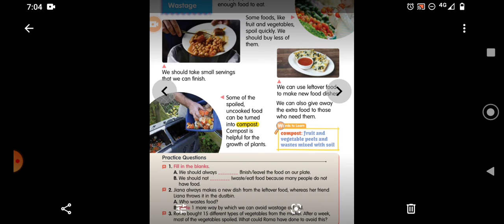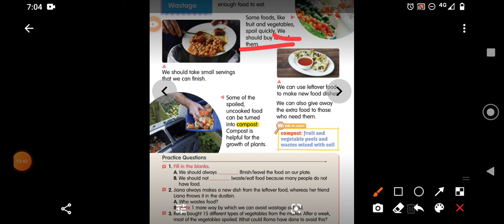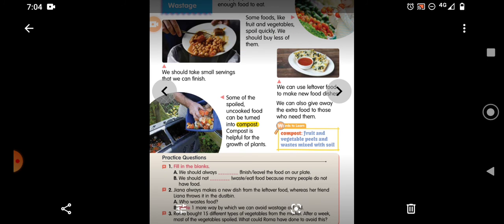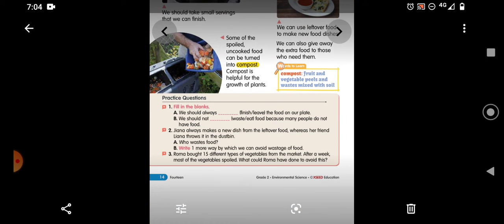See this here. Here you see, children. We should buy this part. You see where I am coloring. So that part you read. That paragraph you read again, so that you will be able to find out the answer for this question. What Rama can do to avoid this, and you will complete these questions putting your own words by seeing the content book part.